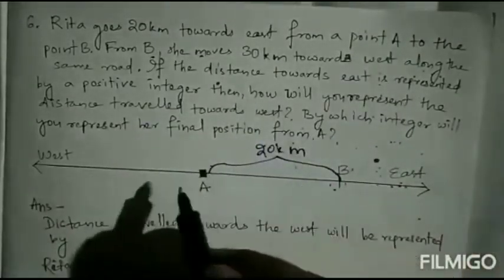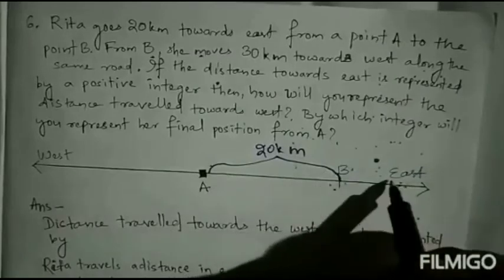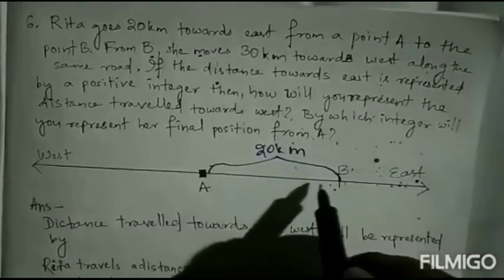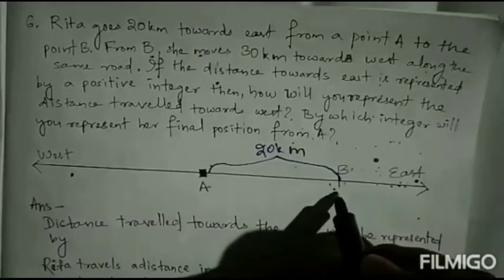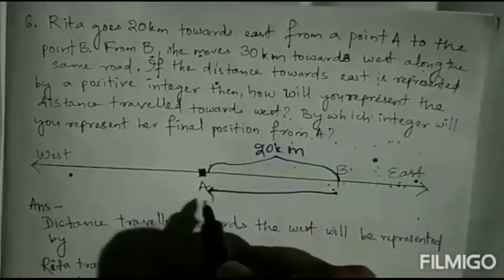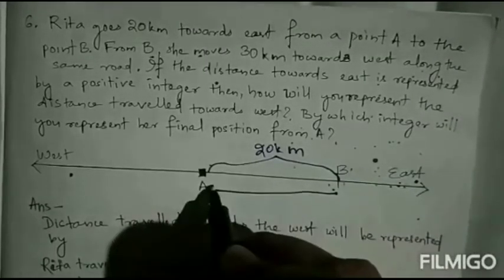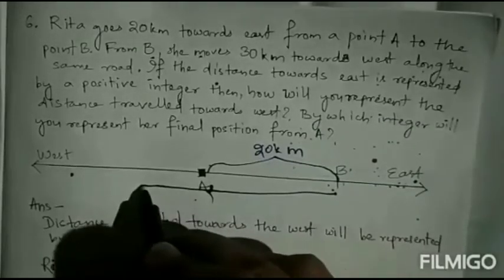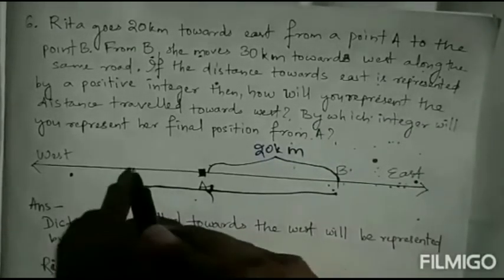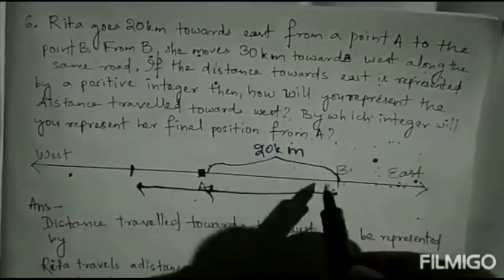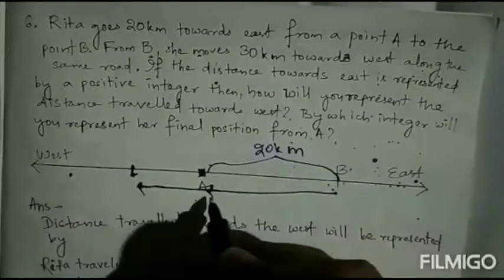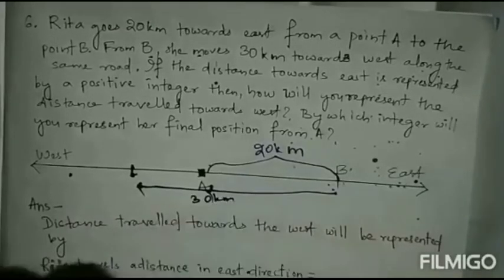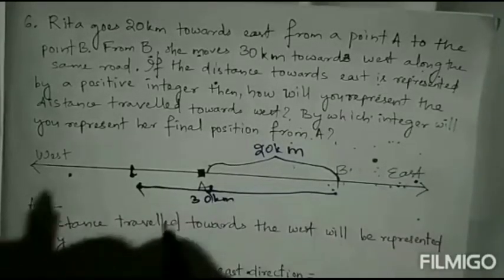So here 20 km. Then it is gone towards east. Then it will again move backwards towards west. So it will move like this towards west, here it will cross 20, then after 20 there will be 30. So again it moved to the west 30 kilometer.